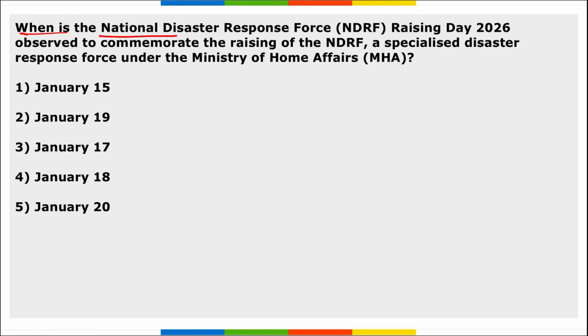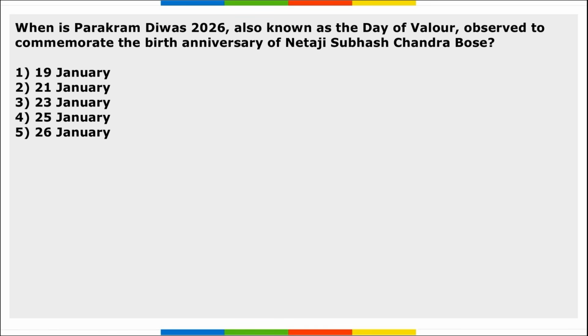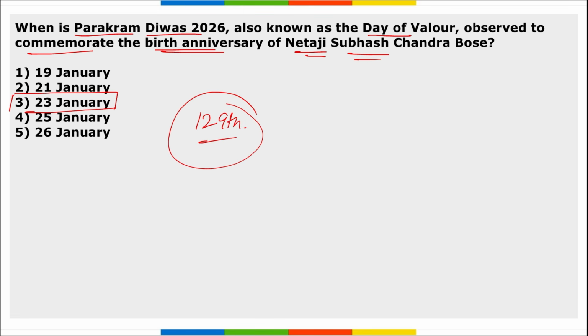Next, when is the National Disaster Response Force Raising Day observed to commemorate the raising of the NDRF, that is a specialized national disaster force under the Ministry of Home Affairs? It is 19th of January. Right, and it is the 21st edition of NDRF. Next, when is Parakram Diwas, also known as the Day of Valor, observed to commemorate the birth anniversary of Netaji Subhash Chandra Bose? It is 23rd of January, right? And it is the 129th birth anniversary of Subhash Chandra Bose. First time observed in the year 2021.